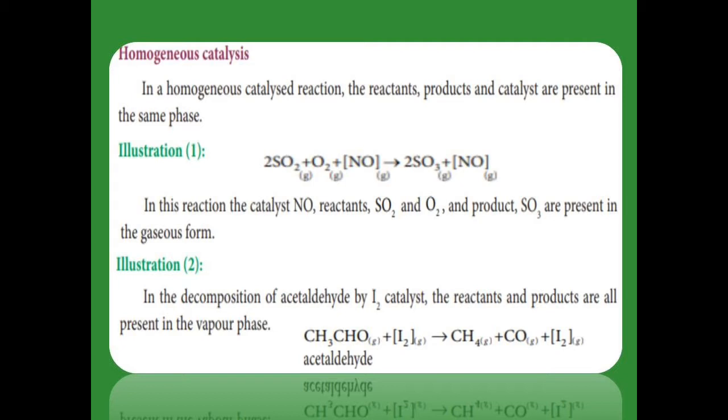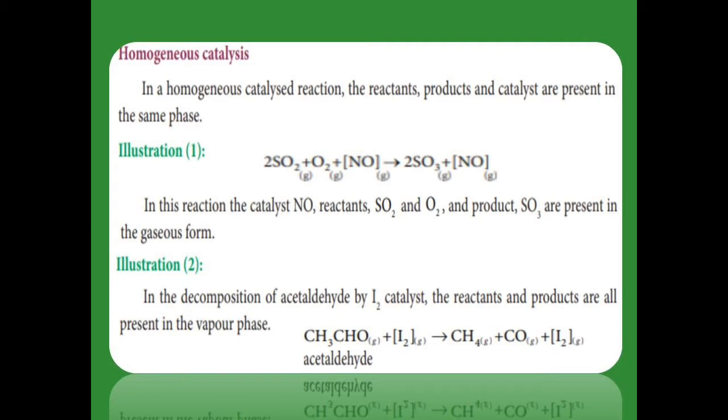Homogeneous catalyst. Homo means same, that is, the reactant, product and catalyst, all three are in the same phase. Same phase means same state, and that is called a homogeneous catalyst. First example: sulfur dioxide is in a gaseous state, oxygen is also in the gaseous state, and NO, nitric oxide, the catalyst, is also in the gaseous phase.